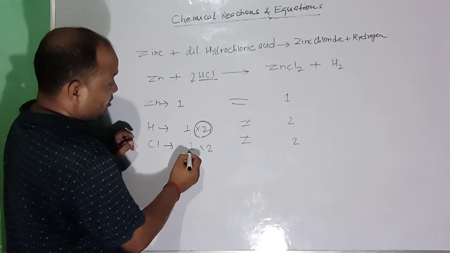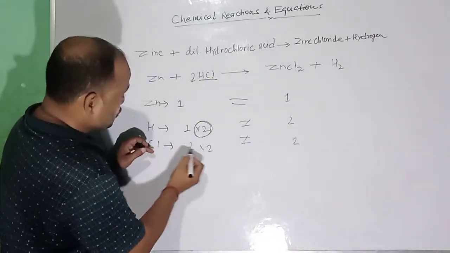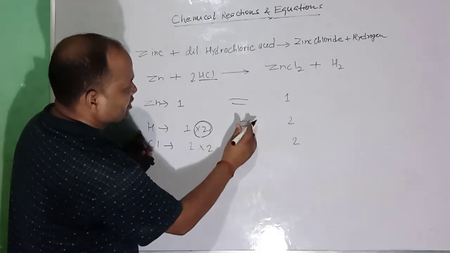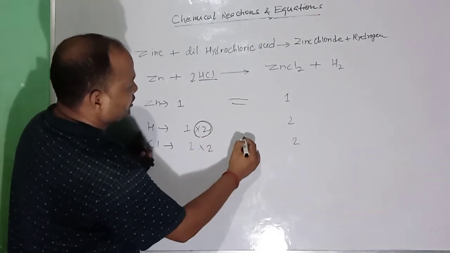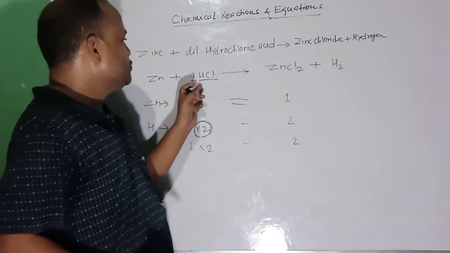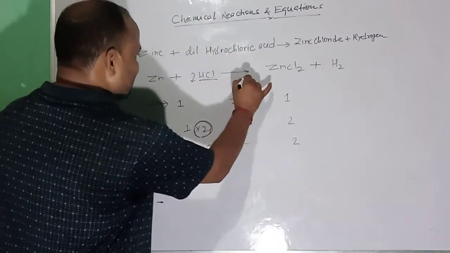So now the situation has changed: 2 chlorine, 2 hydrogen, here 2 chlorine, 2 hydrogen. So now both the sides are balanced. Zn plus 2HCl gives ZnCl2 plus H2. Now it is a balanced chemical equation.